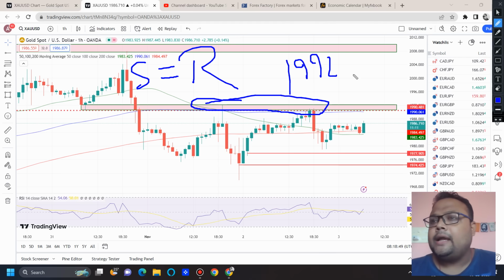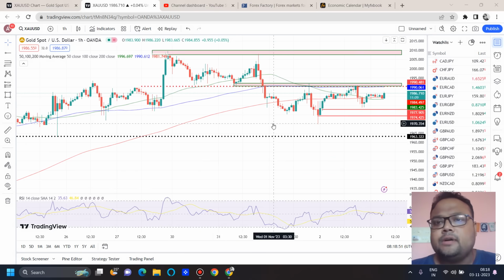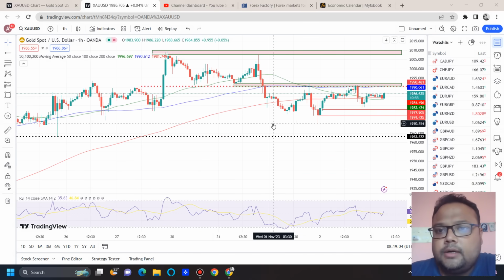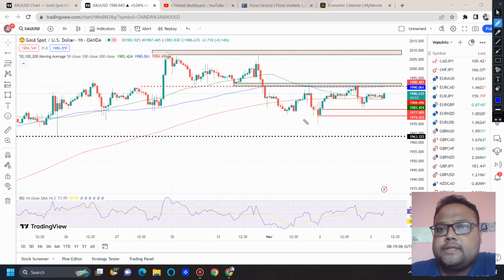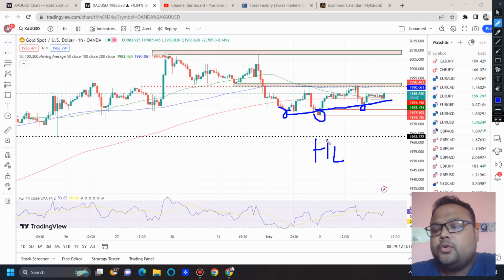But one thing I have observed here: the market may look sideways, but you can see that more or less the market is forming higher lows here. And the formation of higher lows usually indicates that the market will break the resistance. So observe the market around 1992.